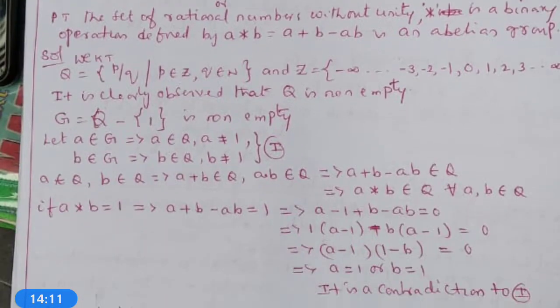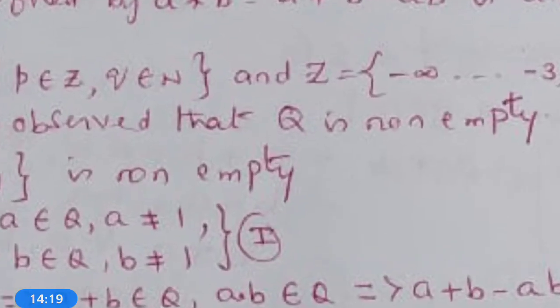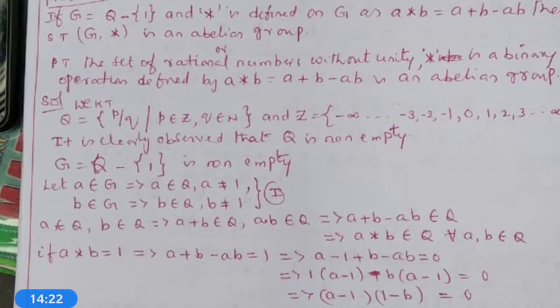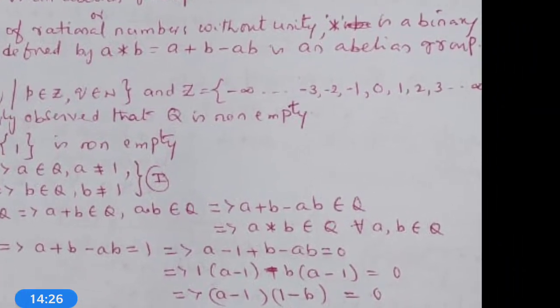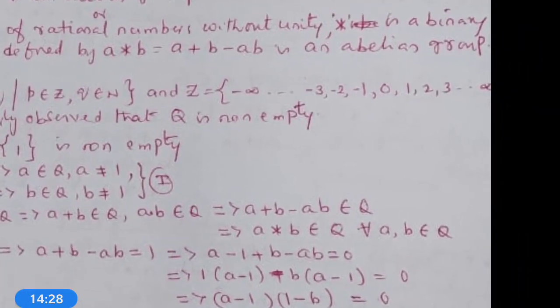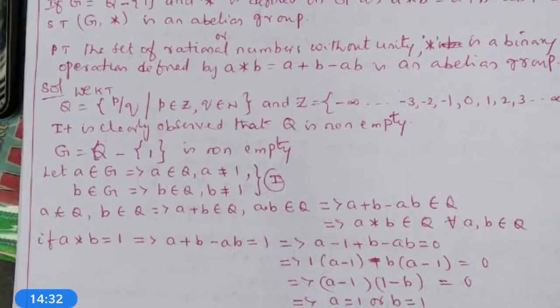For this, we know that Q is equal to the set of all p by q such that p belongs to Z and q belongs to N. And what is Z? Z is equal to the set of minus infinity, etc., minus 3, minus 2, minus 1, 0, 1, 2, 3, etc., infinity.